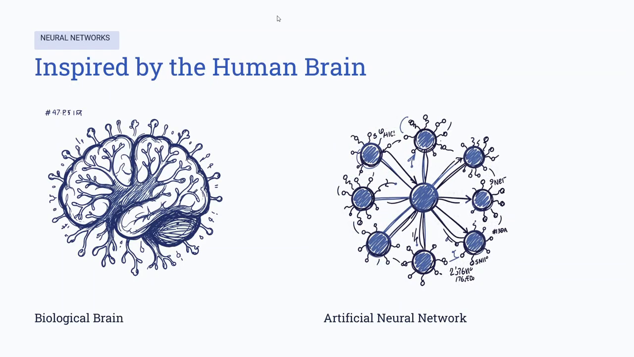Deep learning is inspired by the human brain. Our brain consists of billions of neurons connected together. Artificial neural networks try to mimic this process. Just as neurons pass signals to one another, artificial neurons pass information through layers. This allows computers to recognize images, understand speech, and even generate human-like text. Of course, artificial neural networks are much simpler than the human brain, but the inspiration comes from the same idea.